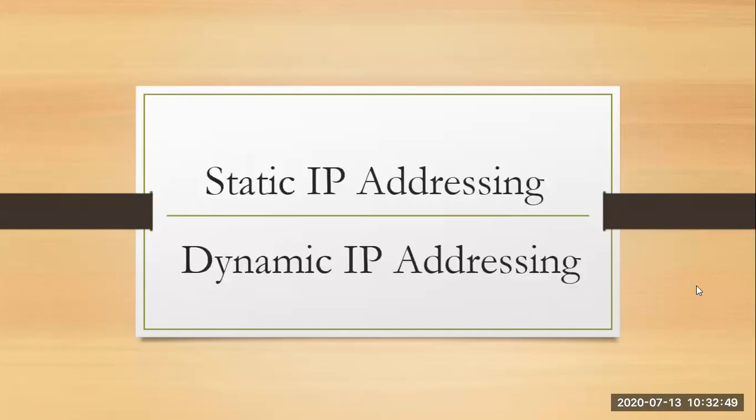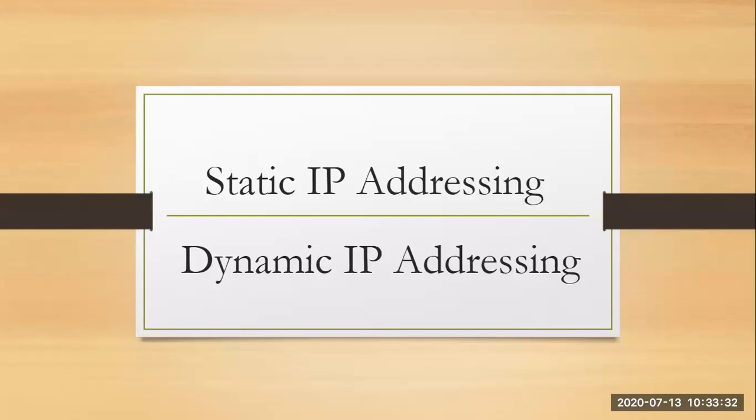Next is static IP addressing, and then dynamic IP addressing. When I talk about IP addresses, there are addressing mechanisms used, and these are static and dynamic. A static IP is a permanent number which is assigned to all the hosts in the network. In contrast, with a dynamic IP, temporary IP addresses are assigned to all the hosts in the network. A static IP is assigned manually by your network administrator, whereas a dynamic IP is assigned by a server, which is your DHCP server, which automatically assigns IP addresses.